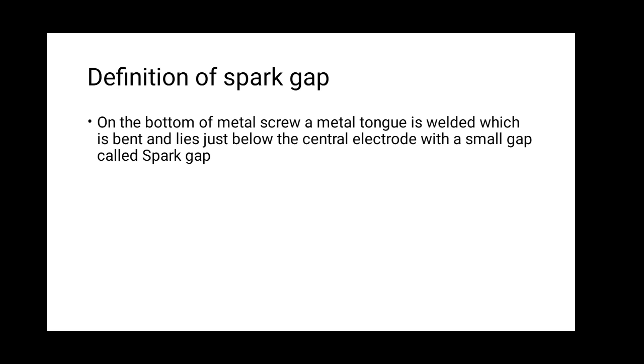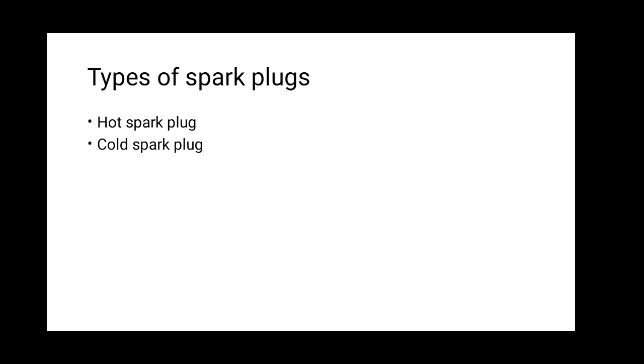The function of the spark plug is to receive high voltage ignition current from the secondary coil of the ignition system and to supply spark to the combustion chamber of the engine cylinder, which jumps across its electrodes. There are two types of spark plug: hot spark plug and cold spark plug.